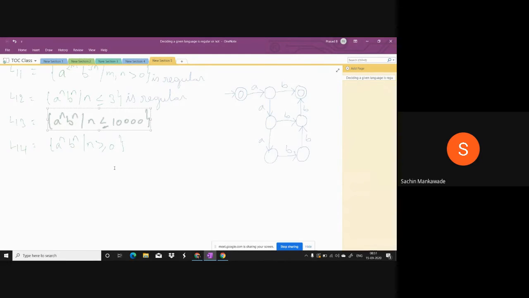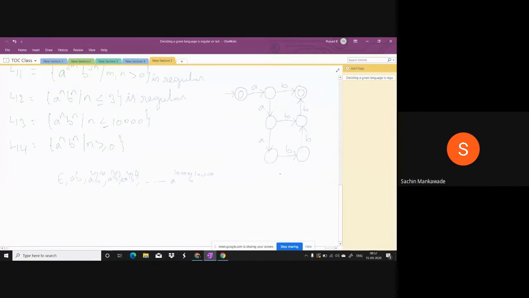So in L13, what is the smallest string here? The smallest value of n is 0. So if n is 0, epsilon; then n is 1, then n is 2, 3, 4, 5, and so on. What is the largest value? A power 10,000, B power 10,000.